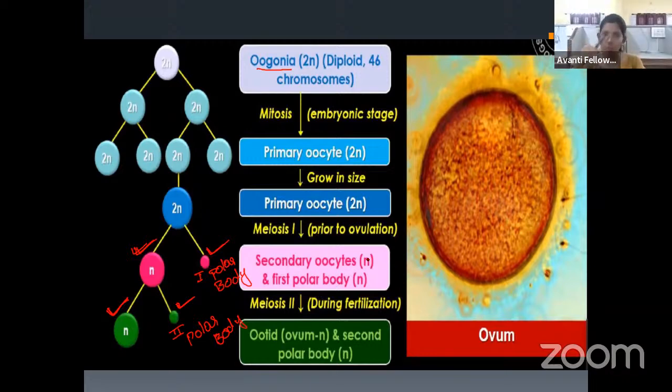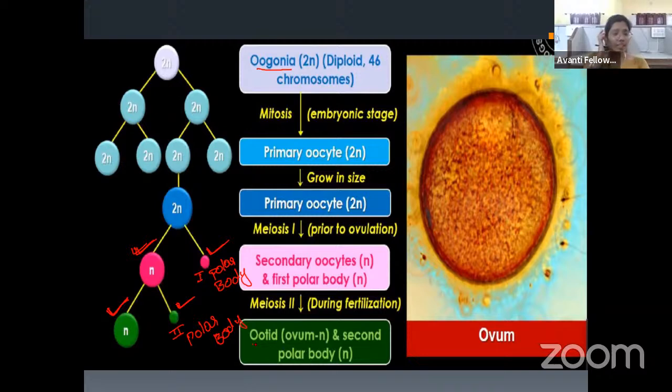Keep this in mind. Meiosis 2 in oogenesis will happen only when sperm has entered the female reproductive system. This is about oogenesis. In oogenesis, ultimately the ootid, or the egg, or the ovum is produced. Is it clear? I hope.